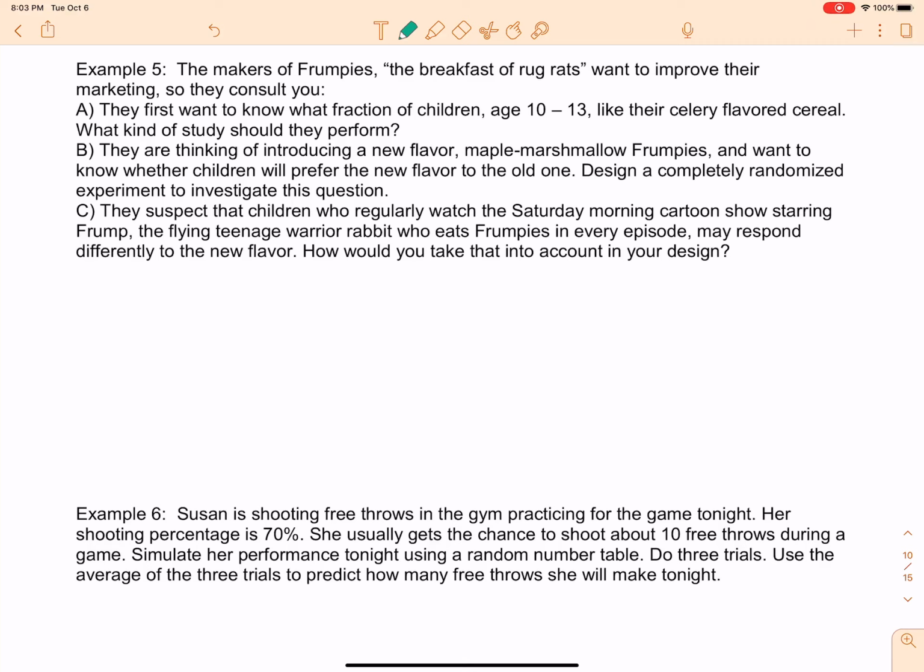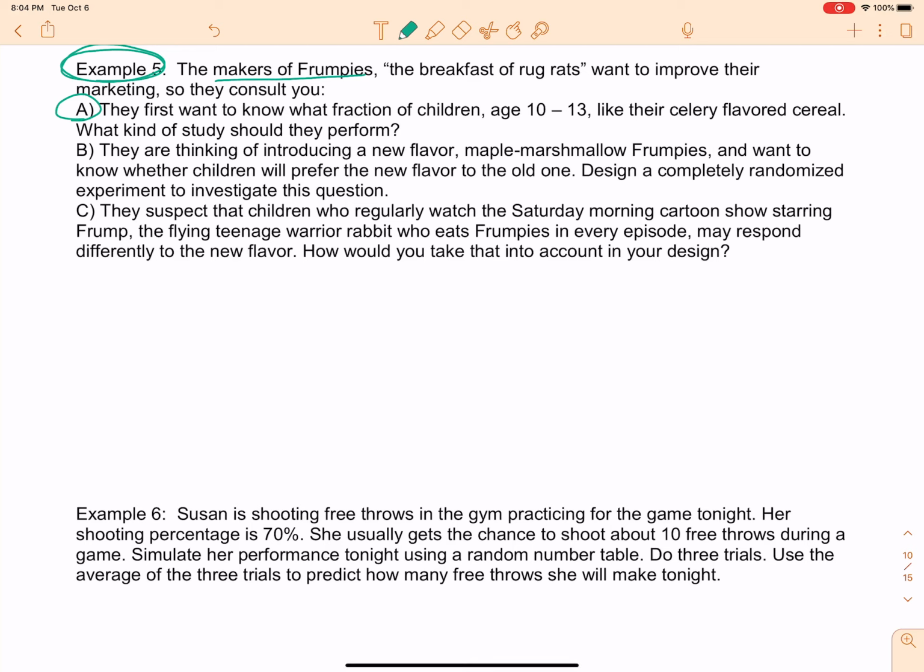All right, babies, we have example 5 here. And this is the maker of Frumpies, the breakfast of Rugrats. How exciting. They want to improve their marketing, so they are going to consult you, the world famous statistician of Colleyville Heritage. You're welcome. Okay, so the first thing we're going to look at is part A.